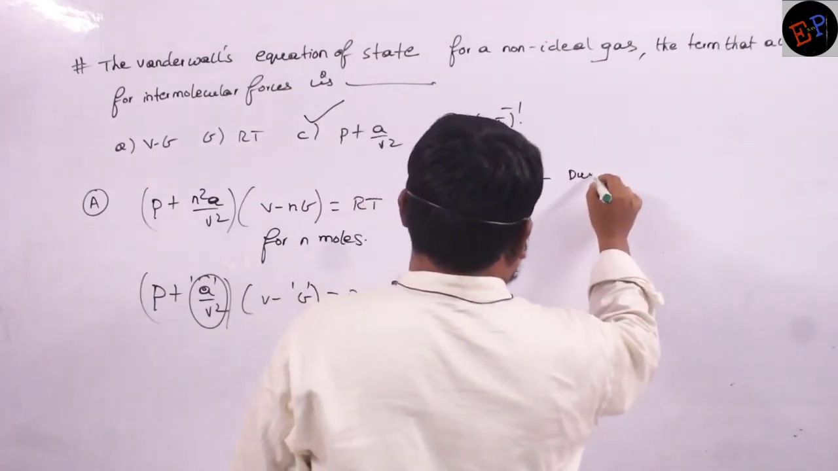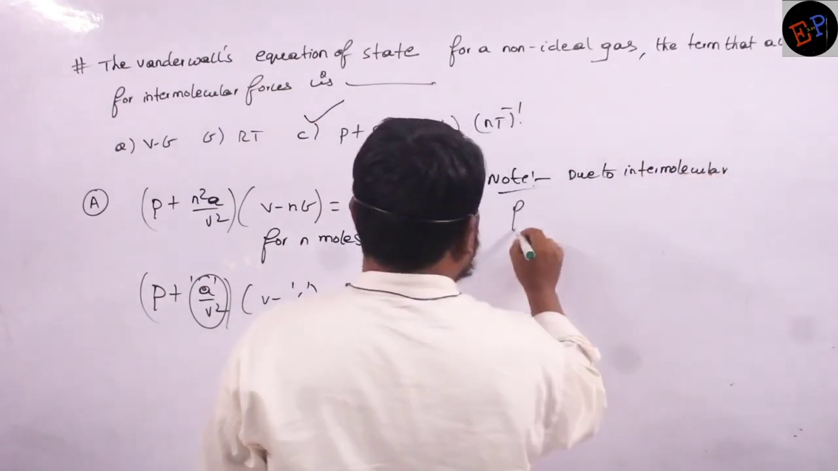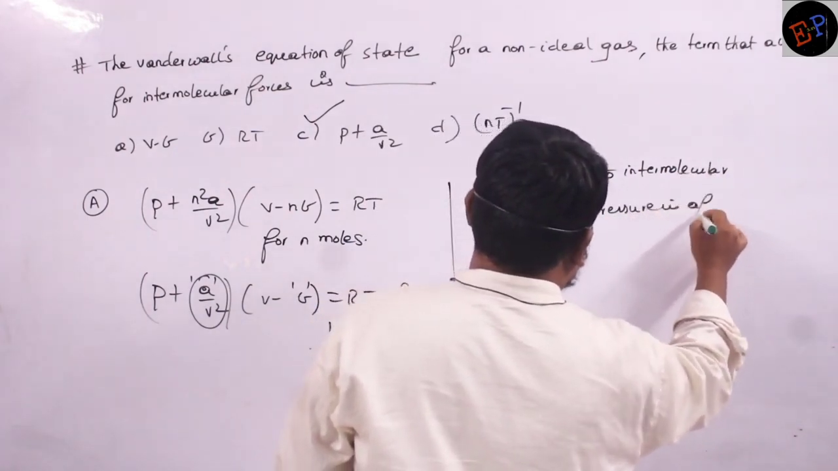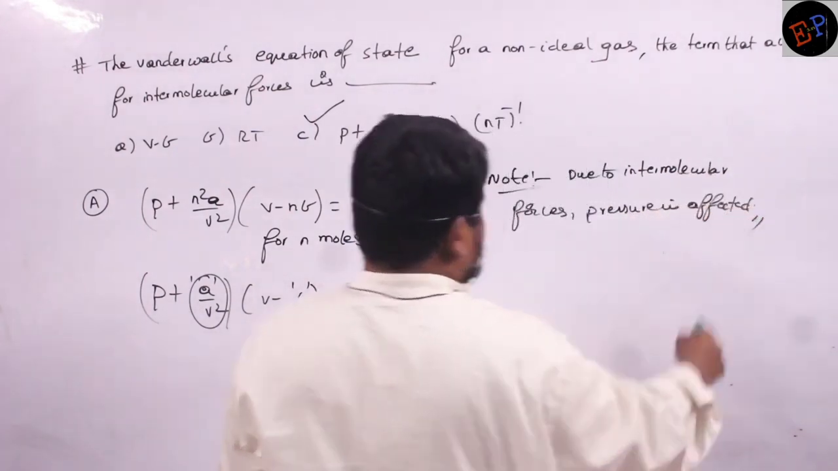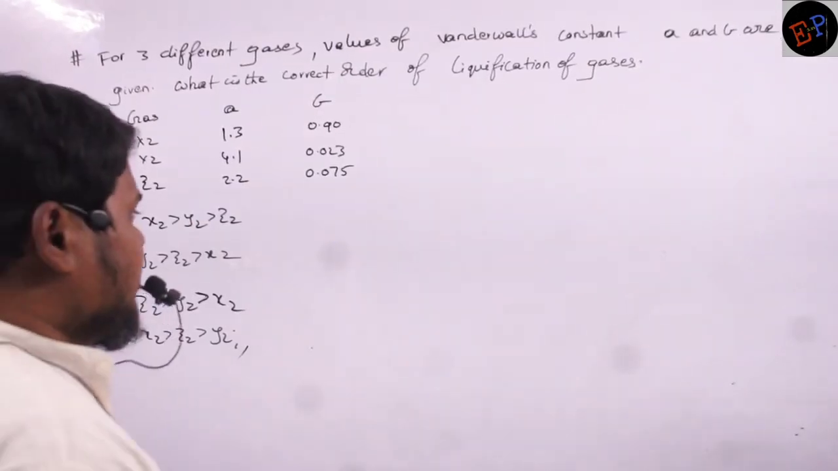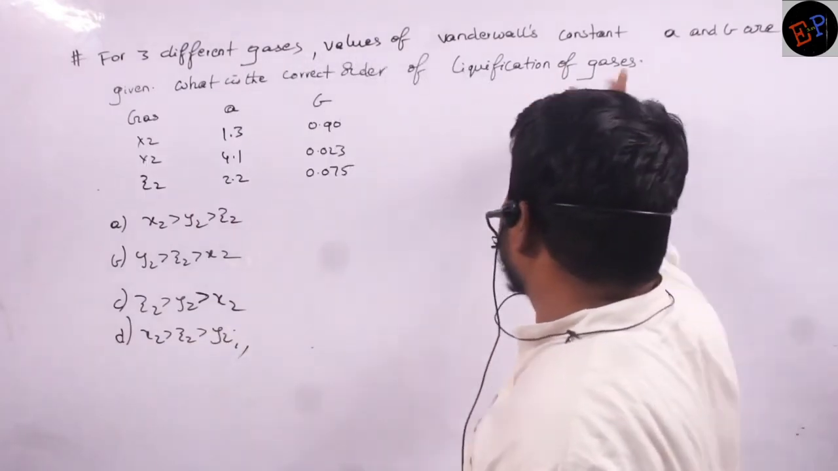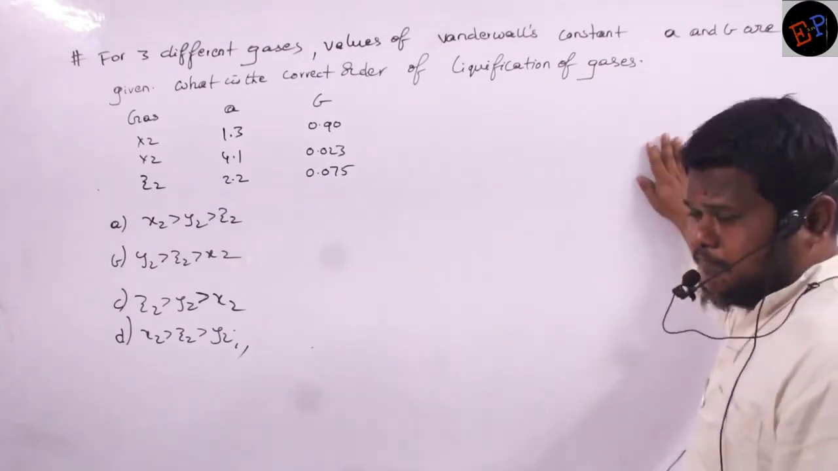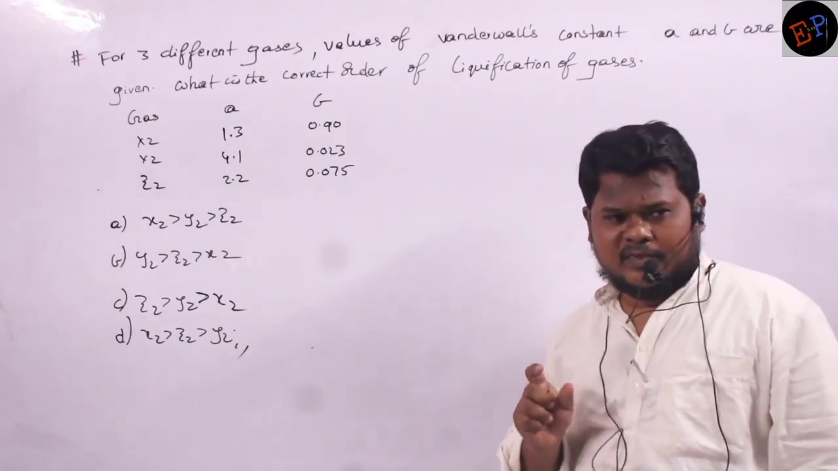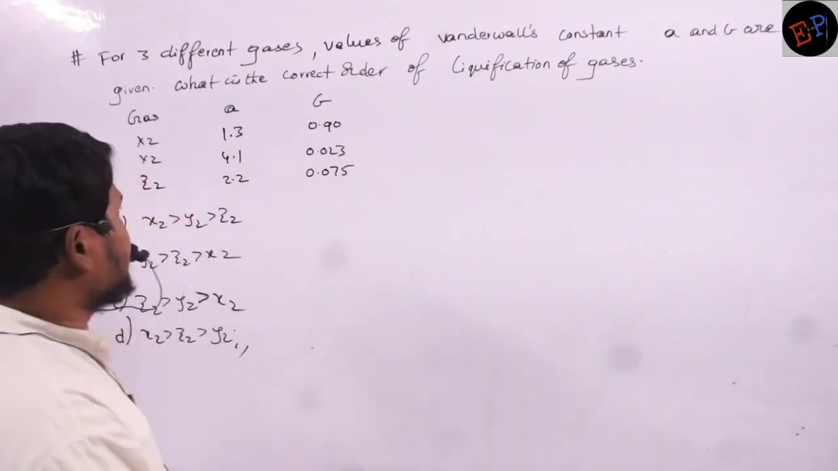So due to intermolecular forces, what is affected? Pressure is affected. So therefore, we have to write a correction term for pressure. Now, a previous NEET question. See this question. For 3 different gases, the values of van der Waals constants A and B are given. Where do you find A? A you will find in the correction term of pressure. Clear, no? And where will you find B? In the correction term of volume. Clear? So these values are given.